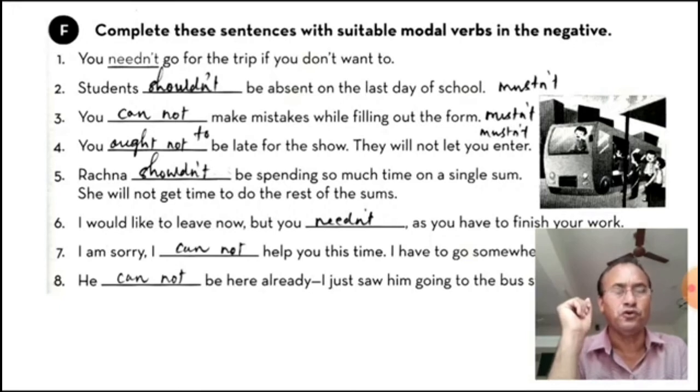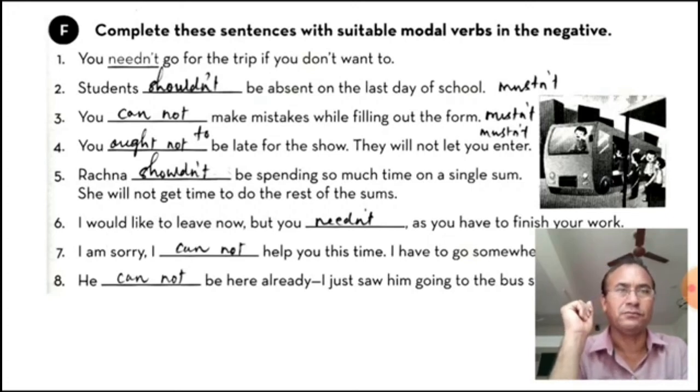So use ought to, should or must. We will have to add not, as we are making negative sentences. So you ought not to be late, so they will not let you enter.